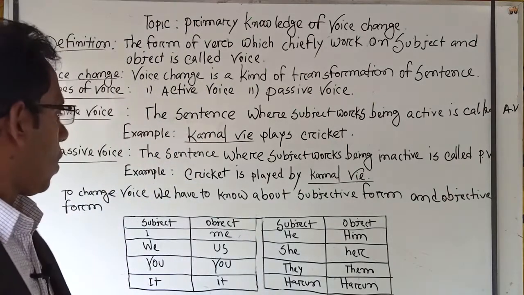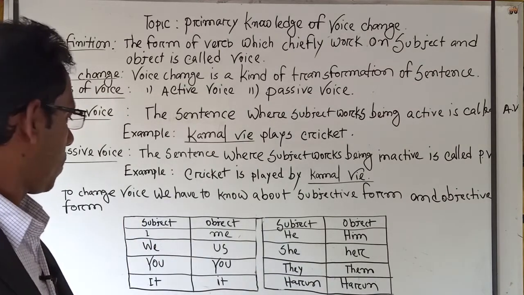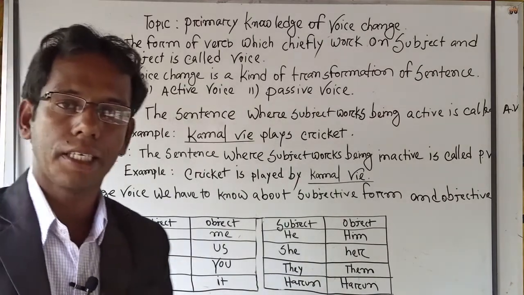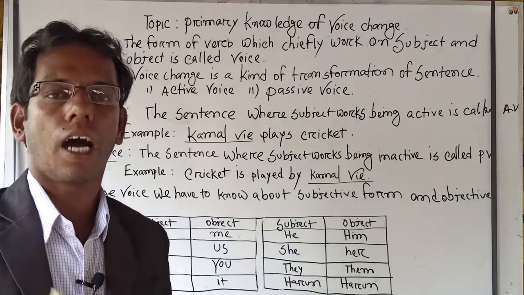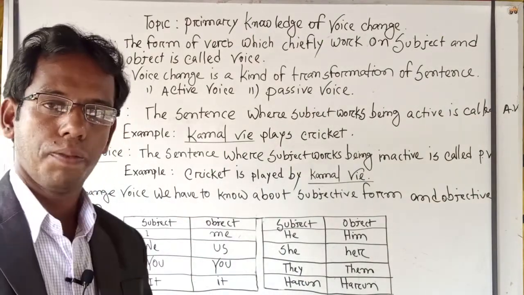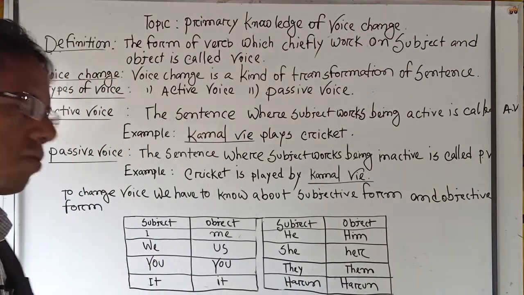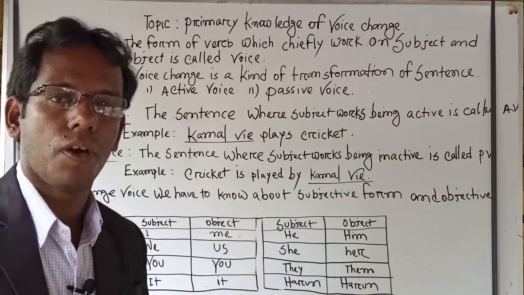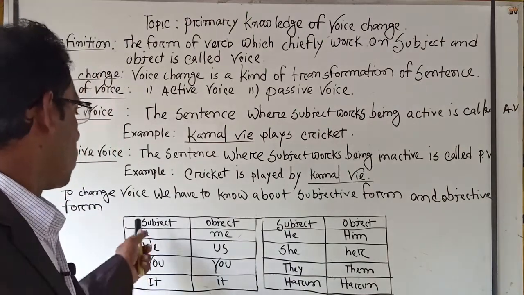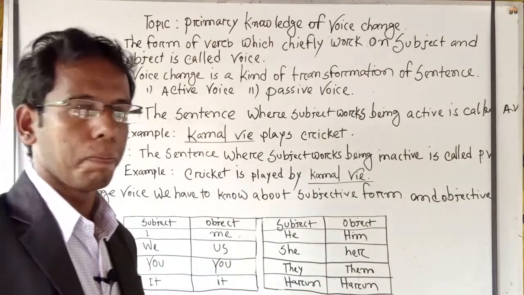Okay, I have written subject and object. If we find the subject I in active voice, it will be used in passive voice as me. That means at the very beginning of the sentence we use I in active voice, but if we use it in passive voice as object, we have to use me.